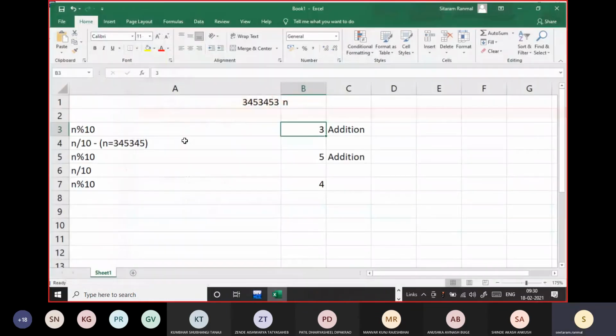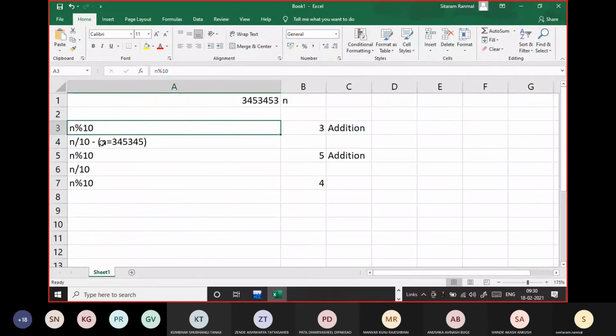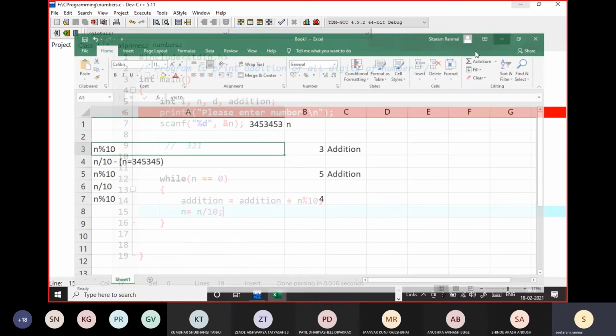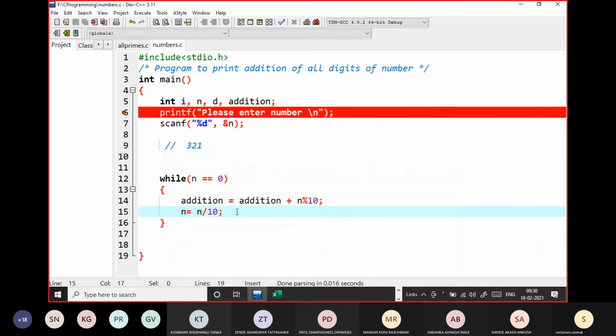So we are following this only. n % 10, then n / 10, n % 10, then n / 10, n % 10, then n / 10. So we will get all the digits. It should go inside the loop whenever n is not equal to 0.